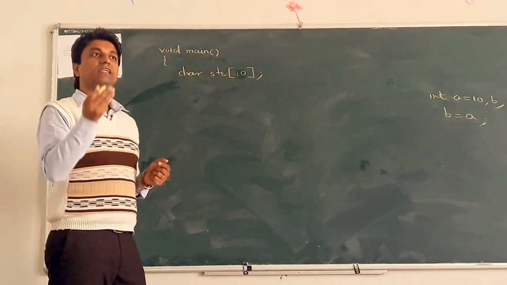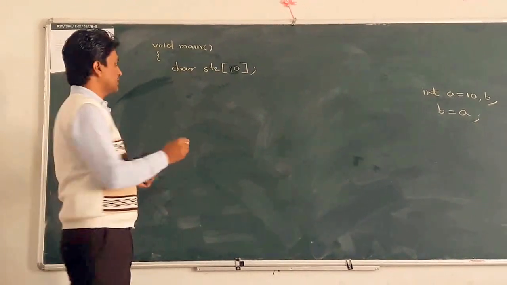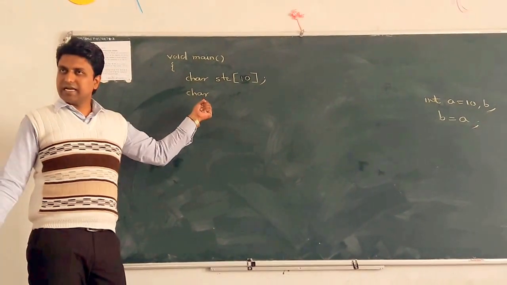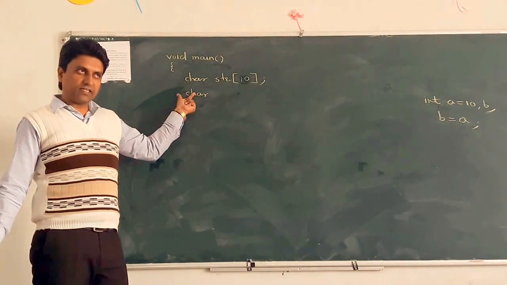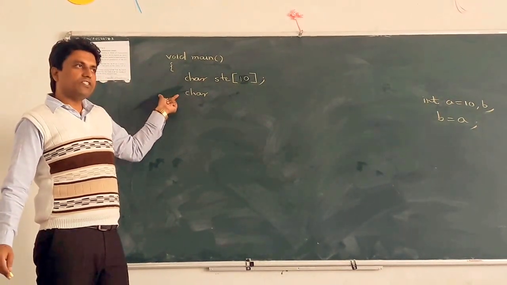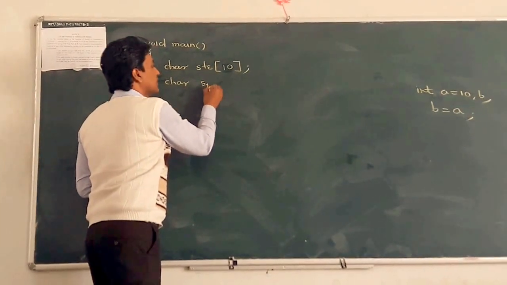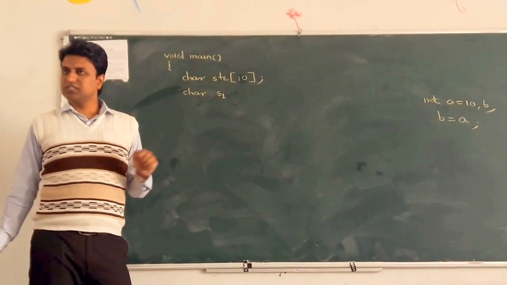But while initializing the character array, we can do it in different ways. The first way: the data type is char, the storage type is optional, then suppose we want to declare a string s1, the name of the string.